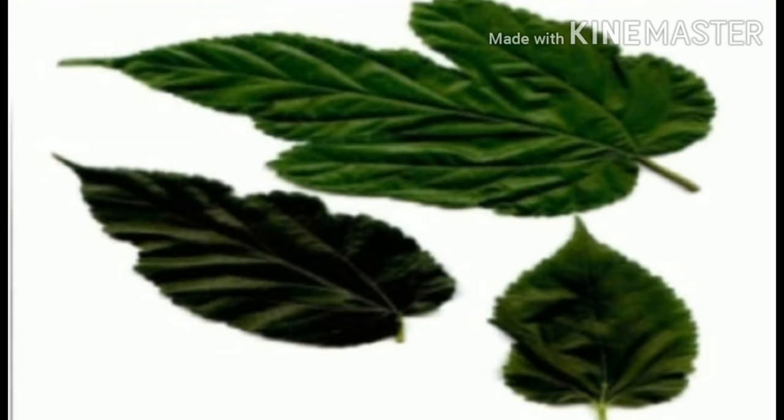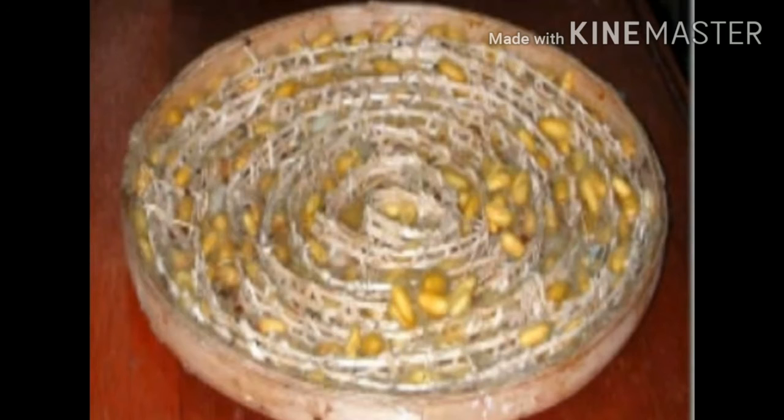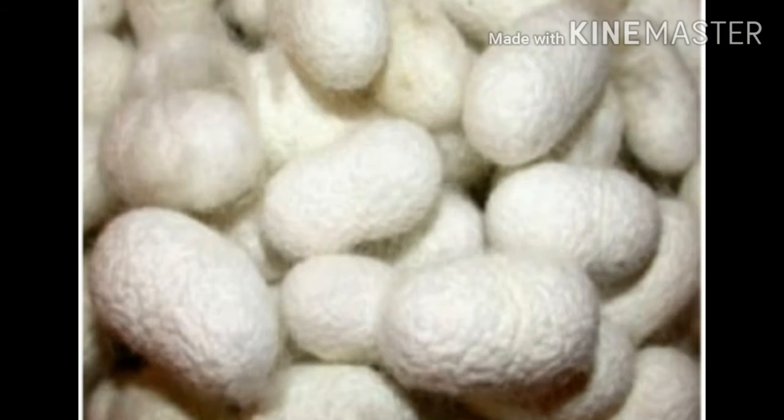These silkworms are kept in clean bamboo trays and fed on mulberry leaves. See the silkworms kept on clean bamboo trays. These silkworms eat day and night and become very big. When the silkworms are about 25 days old, they become 10,000 times heavier than their first stage. So they are now ready to spin a silk cocoon.